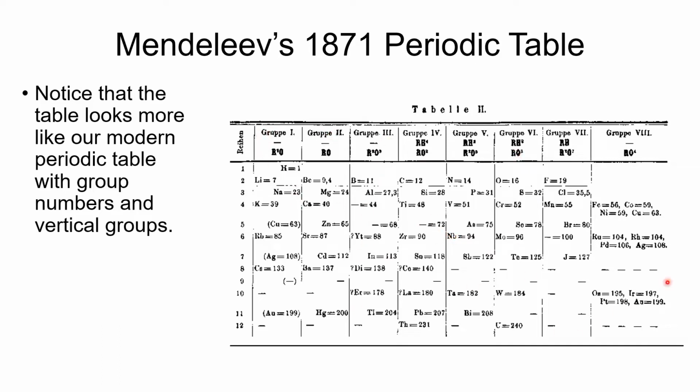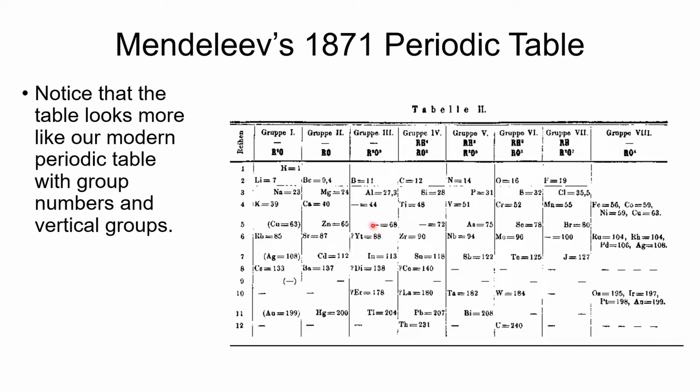We've got vertical groupings of the families, and he also has oxide formulas. So R2O for group 1, which is definitely how that works, and R2O3 for group 3. That's an example there. He's also got the formulas with hydrogen. So you can see that things were starting to look a lot like this.